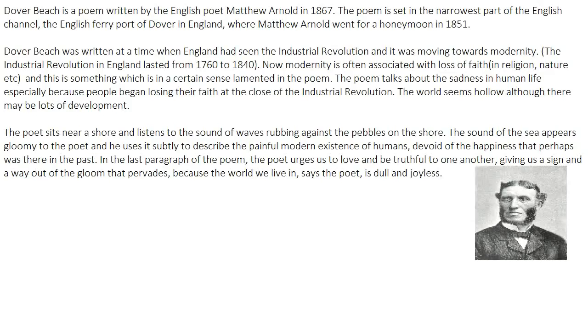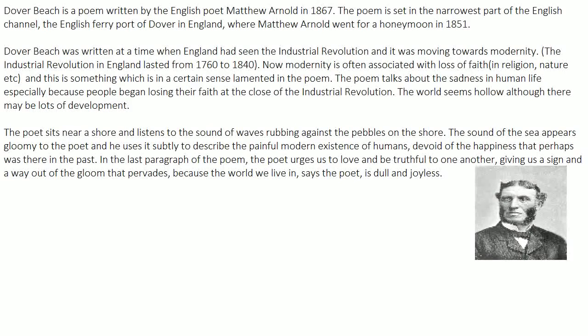Okay, so the poem is set in the narrowest part of the English Channel, the English ferry port of Dover in England, when Matthew Arnold went for a honeymoon in 1851. Look at the title of the poem, Dover Beach. Dover is a place, and this beach definitely refers to a shore. Okay, the shore of Dover.